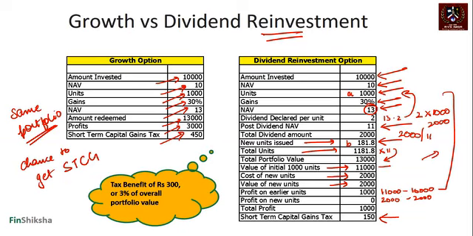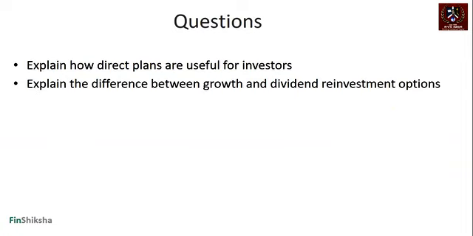But if you are invested for 5 years or anything more than 1 year, to be very honest, where short-term capital gain tax is not going to come in, then you might as well just invest in the growth option, right? That's the different kind of options that are available with dividend reinvestment and growth, and the tax treatment that comes along with it. So those are the three broad categories of fund categorization.